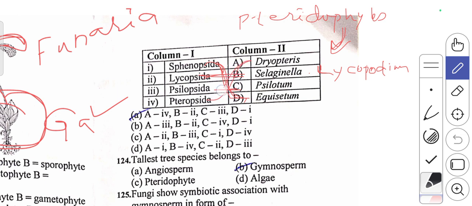Hence, which one will be the right answer for this question? That is 1D, 2B, 3C, then 4A. So the first option will be the right one.